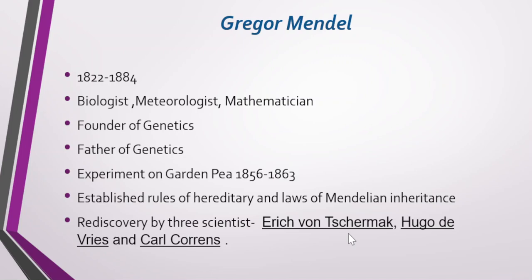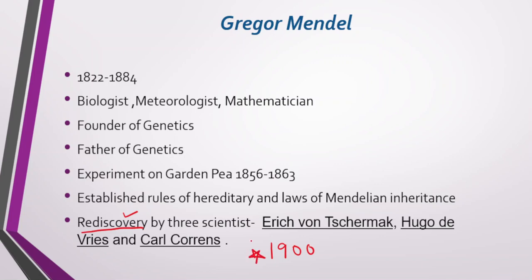They understood, and although they were studying separately, they came together and proposed this law. We can say that they rediscovered Mendel's work in the year 1900.